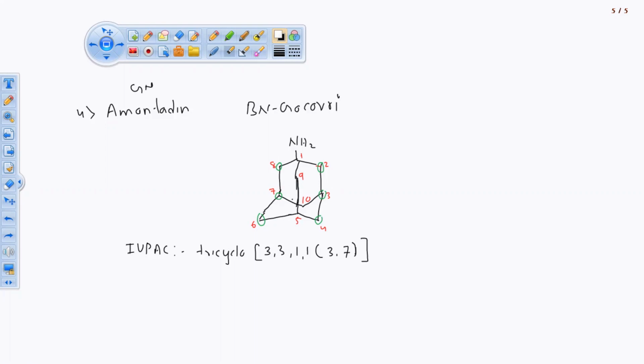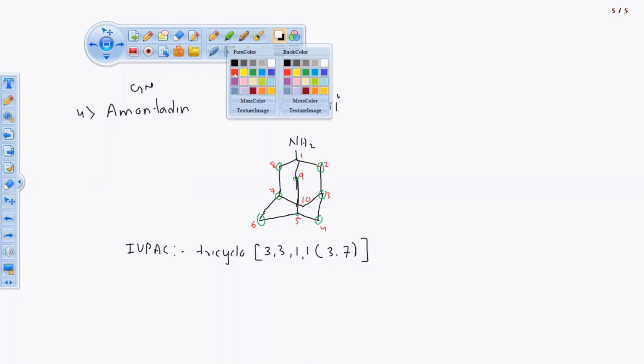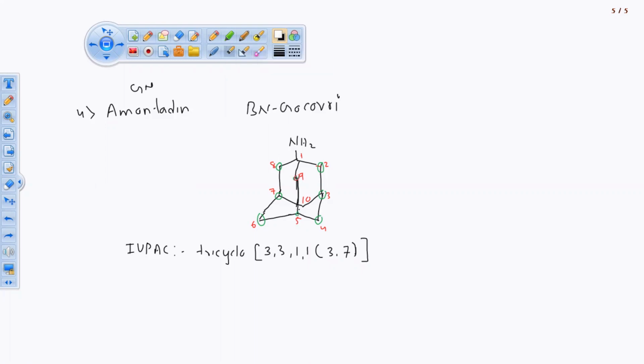If we have a 3D structure, then I have shown you how this 3 and 7, but for your remembrance, writing in examination it is okay. 3 3 1 1, 2 carbon atoms you can see from this side, 3 3 and 1 1, one and one, two carbon atoms. That I am going to make with red. 1 and 1, 2 carbon atoms, and 3 and 7, two humps, two corners situated on these two corners. Over. So this is about 3 3 1 1 3 7.